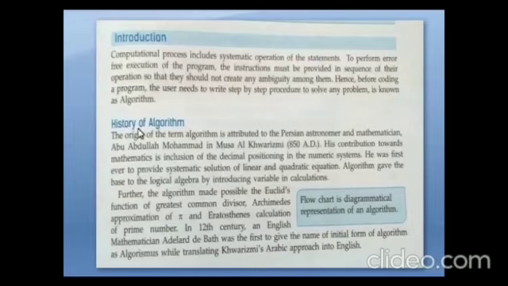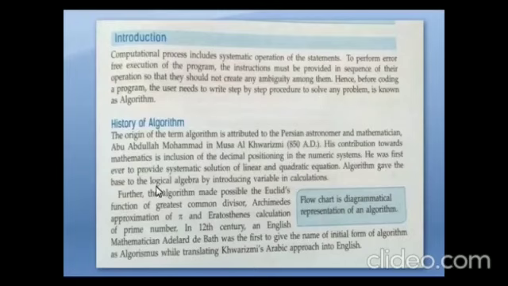Okay. Next, history of algorithm. The origin of the term algorithm is attributed to the Persian astronomer and mathematician Abu Abdullah Muhammad ibn Musa al-Khwarizmi in 850 AD. His contribution towards mathematics is inclusion of the decimal positioning in the numeric system.